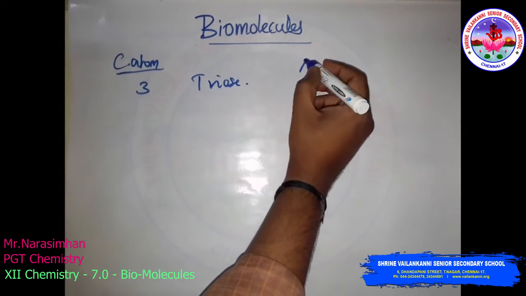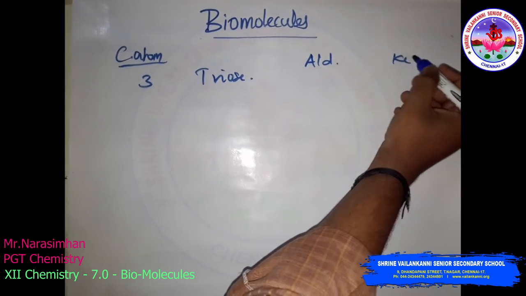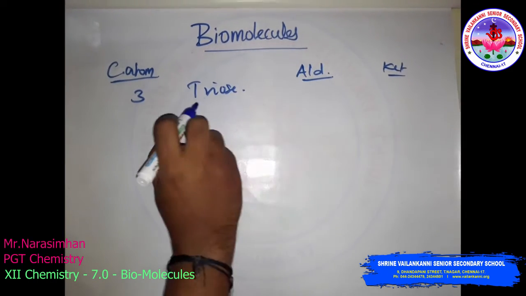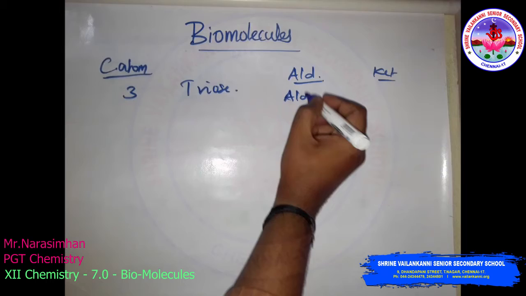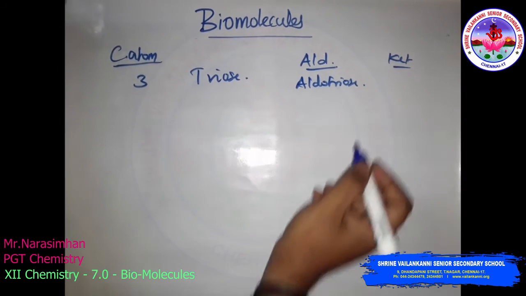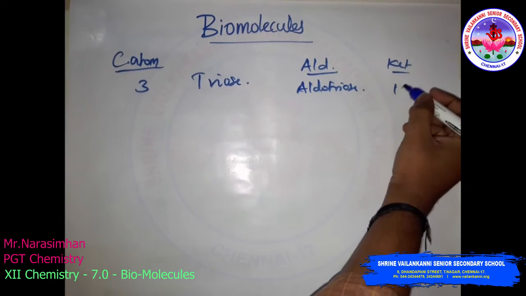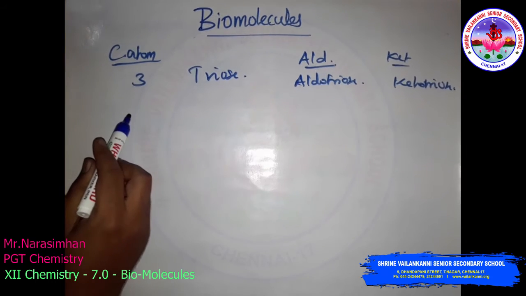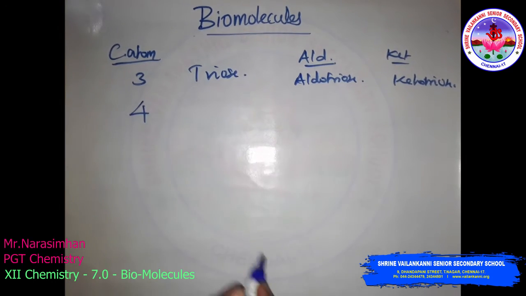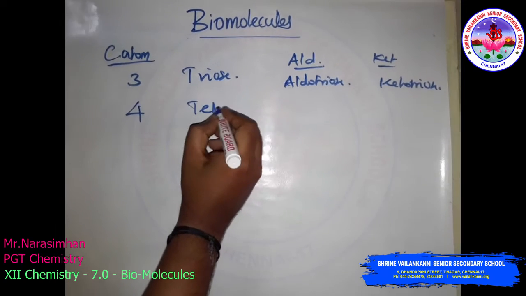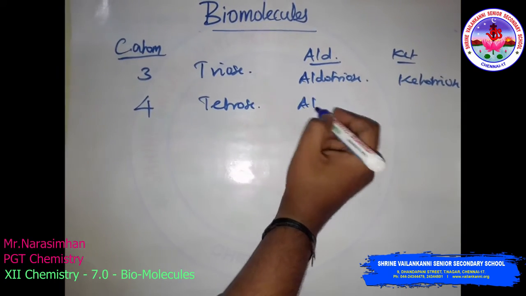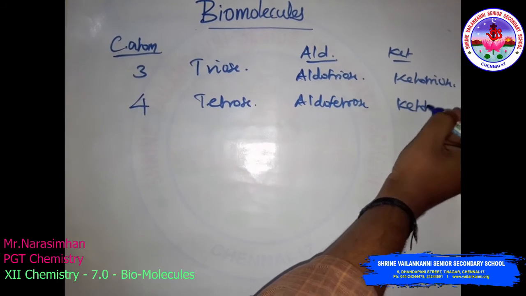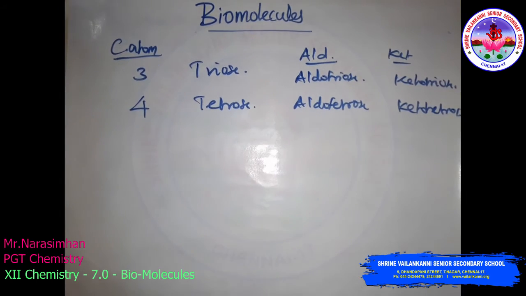For an aldehyde functional group, the prefix is aldo and the suffix is triose, so aldotriose. Similarly, a ketonic functional group gives ketotriose. Then with 4 carbon atoms, tetrose: aldotetrose and ketotetrose for the ketonic functional group.